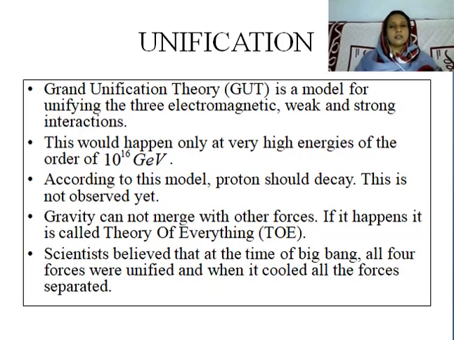And finally, unification of all these interactions is proposed. This theory is called Grand Unified Theory. In this model, the electromagnetic, weak and strong interactions are unified. This would happen only at very high energies of the order of 10 raised to 16 giga electron volt.